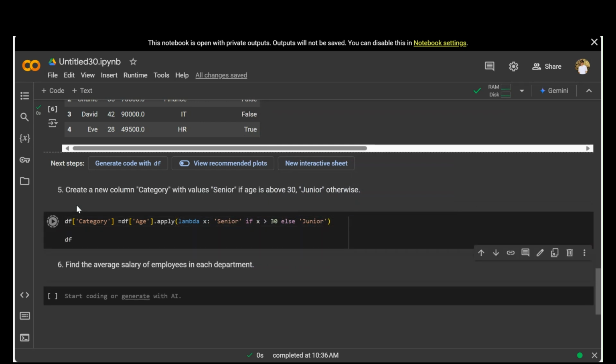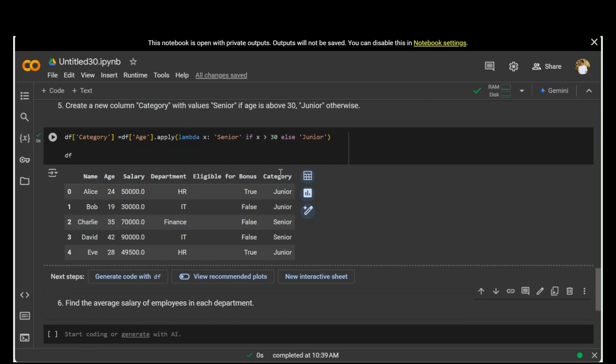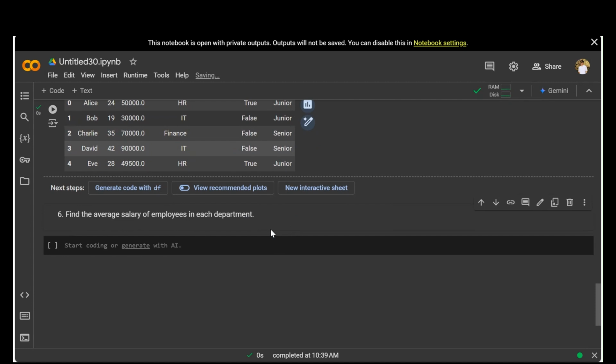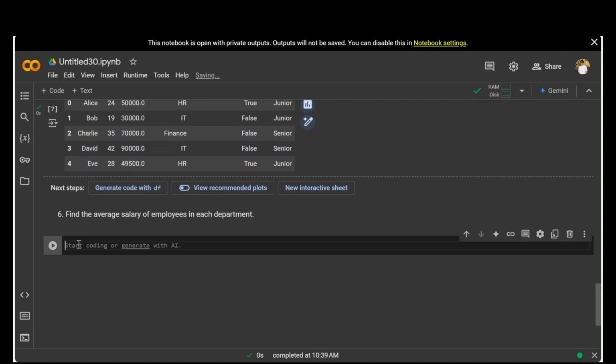Okay, let's print it to see. I think we'll get the perfect output. Cool. We have got the category and it is saying junior for the ages which are less than 30, and the ages which are above 30 are the seniors. Cool. That's a pretty easy one. So now we have to find the average salary of employees in each department. Okay, that's also not a difficult question. We'll be using the group by function here. And I think we have covered the group by function in detail in our previous videos. You can just check the playlist to get the videos on group by.